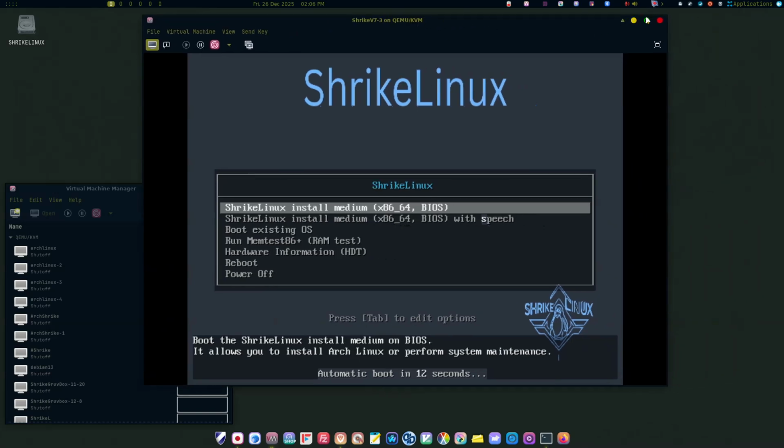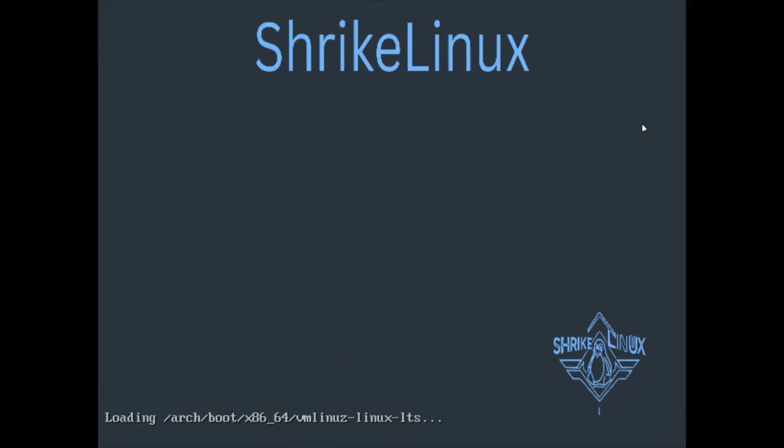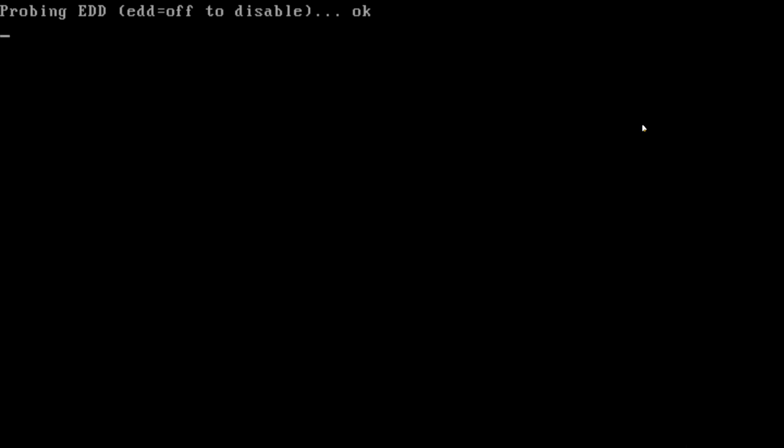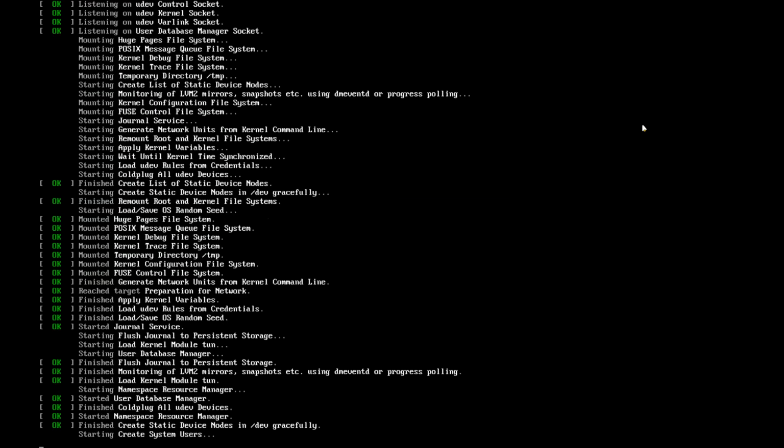Okay, this is ShrikeLinux. We are going to install it using a calamares installer in KVM.